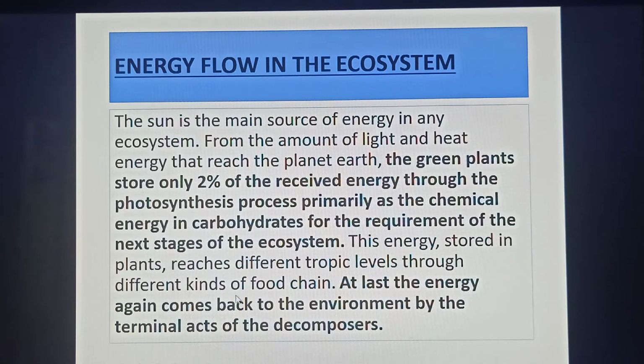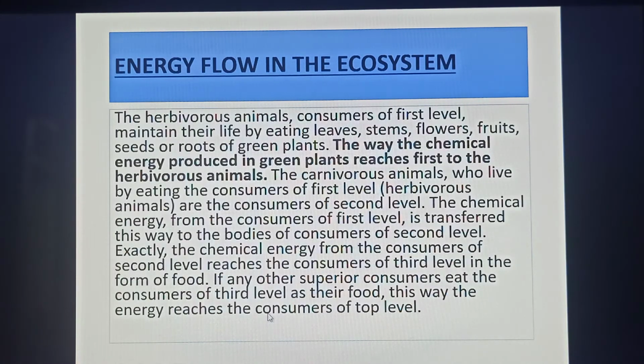At last, the energy again comes back to the environment by the terminal acts of the decomposers. The herbivorous animals, consumers of the first level, maintain their life by eating leaves, stems, flowers, fruits, seeds, or roots of green plants. The chemical energy produced in green plants reaches first to the herbivorous animals. The carnivorous animals who live by eating the consumers of the first level, the herbivorous animals, are the consumers of the second level. The chemical energy from consumers of the first level is now transferred this way to the bodies of the consumers of the second level.